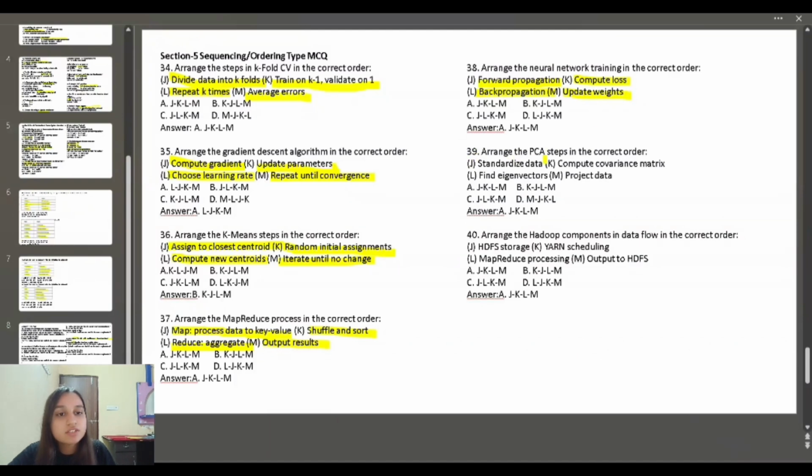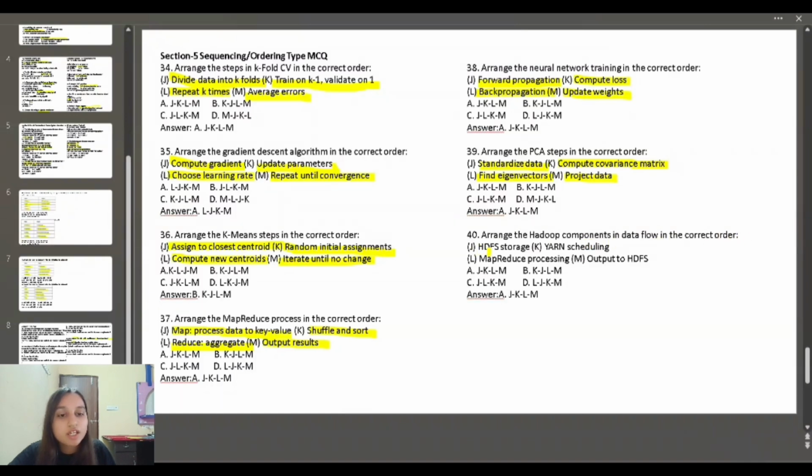39th question, arrange the PCA steps in the correct order. J says standardize data, K is compute covariance matrix, L is find eigenvectors, M is project data. The first step is standardize data, then the K step compute covariance matrix, then find eigenvectors, and at the end project the data.